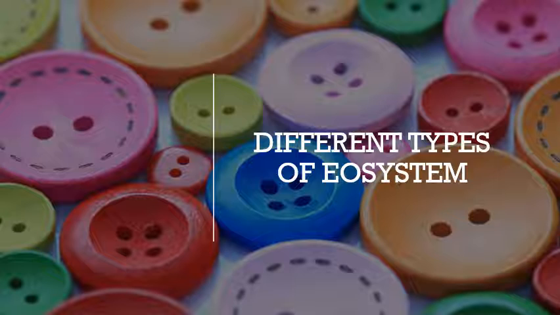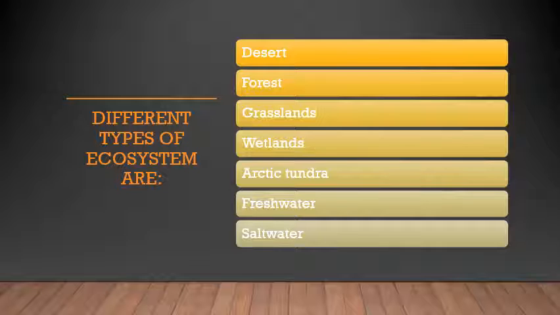Now let us learn about the different types of ecosystems that are present on Earth. Now what is an ecosystem? It is nothing but the interaction between the living things and the non-living things in a given area. So the different types of ecosystems are desert ecosystem, forest ecosystem, grasslands ecosystem, wetlands ecosystem, Arctic tundra, freshwater ecosystem, and saltwater ecosystem, which you will be learning in today's video and the next video also.